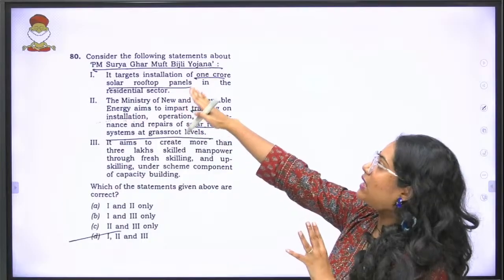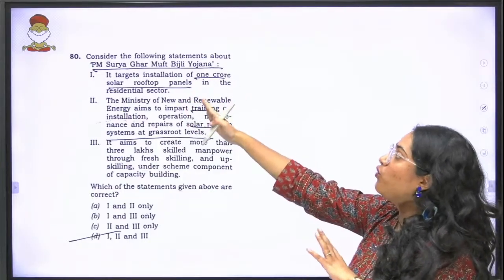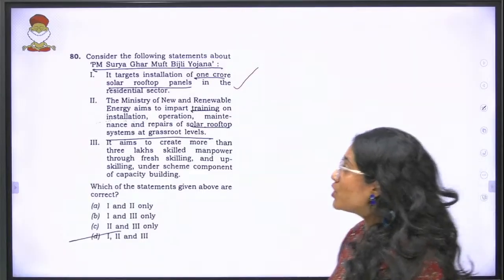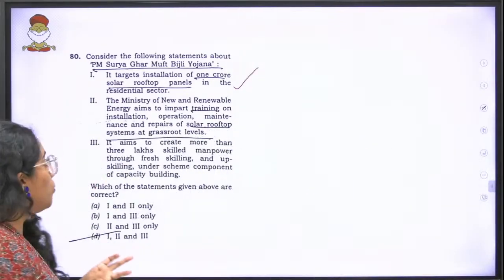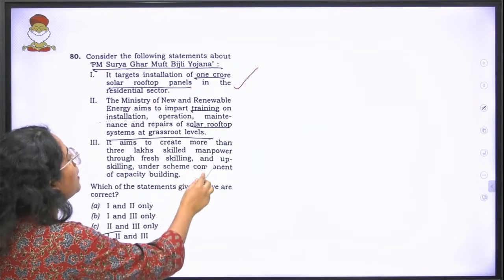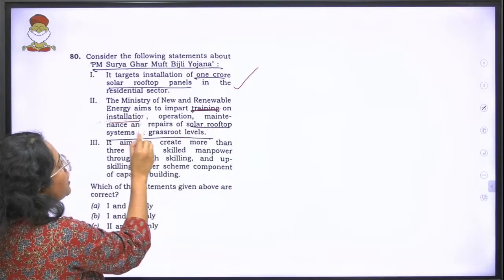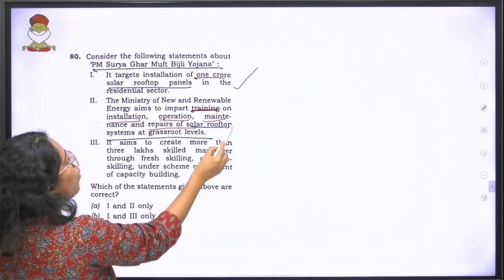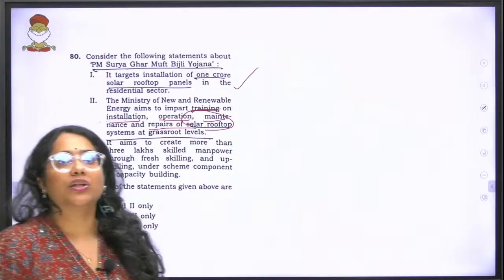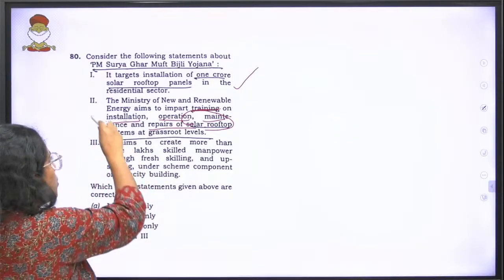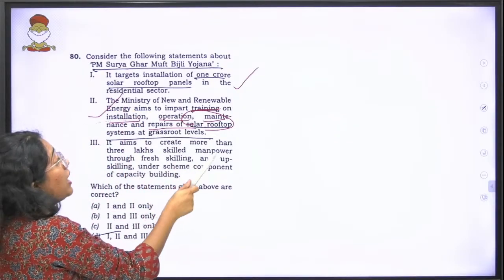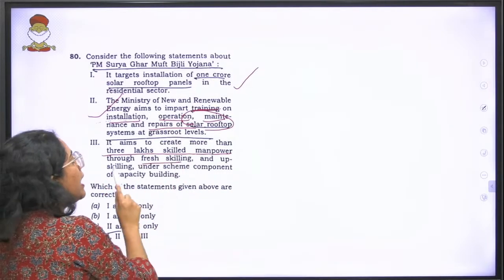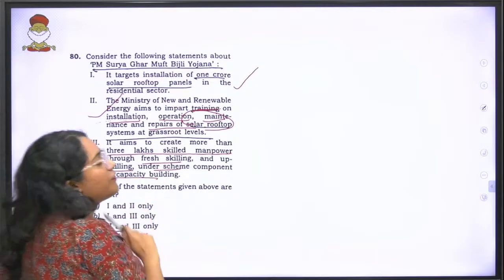It targets installation of 1 crore solar rooftop panels in residential sector. That is correct. The Ministry of New and Renewable Energy aims to impart training on installation, operation, maintenance and repairs of solar rooftop systems at grassroots levels. That is also correct. It aims to create more than 3 lakh skilled manpower through fresh skilling and upskilling under scheme component of capacity building.